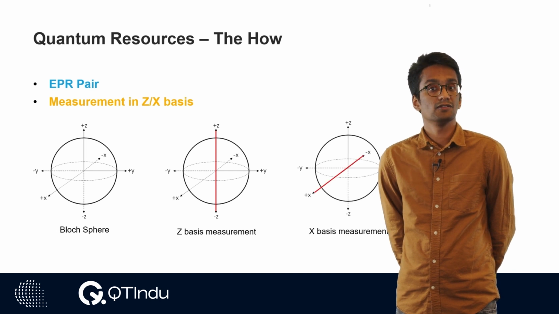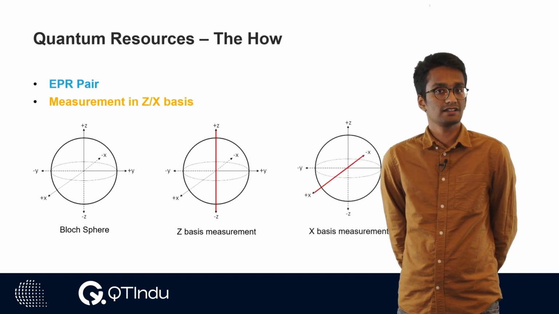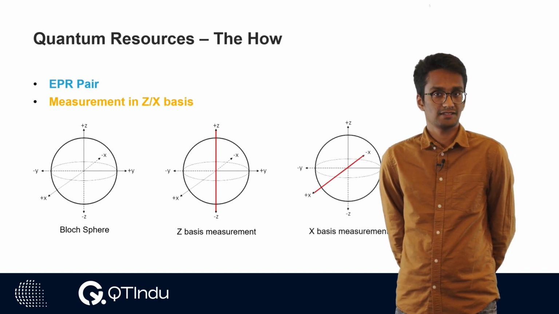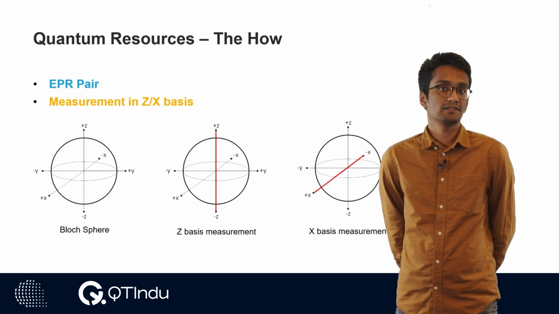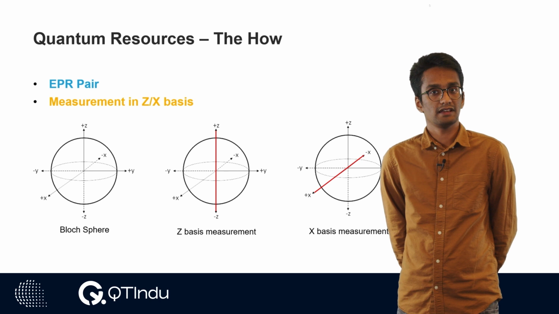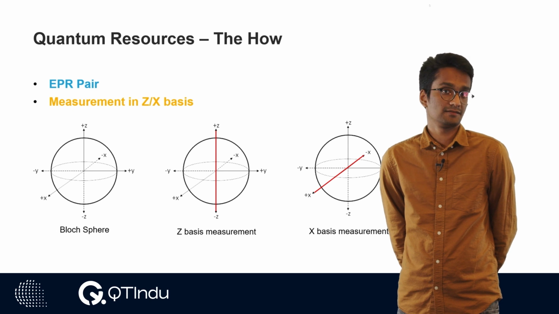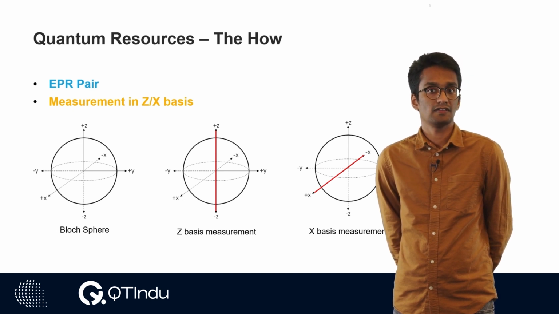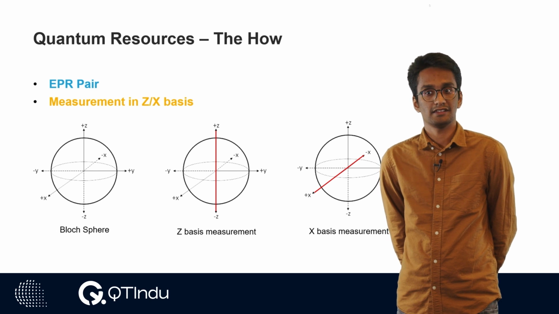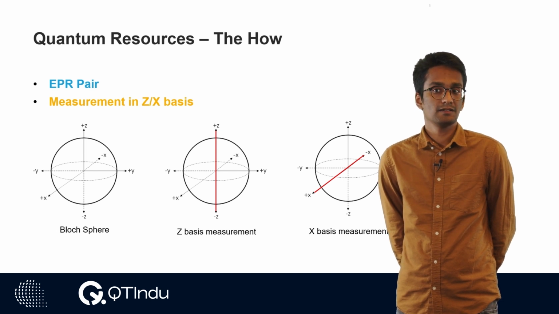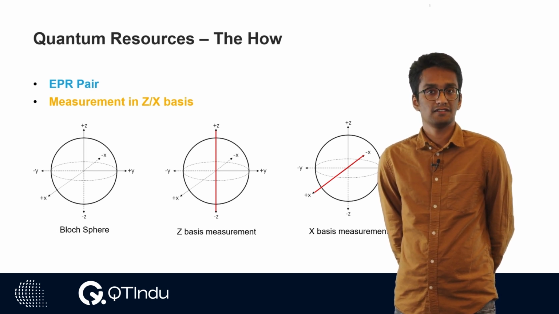If you want to measure in the z-basis, you're measuring along the z-axis, and once you measure it, it will collapse into one of the states at the endpoints of the axis. So in the z-basis, you collapse it into either 0 or 1. Similarly, if you measure in the x-basis, you collapse the qubit into either the plus state or the minus state.